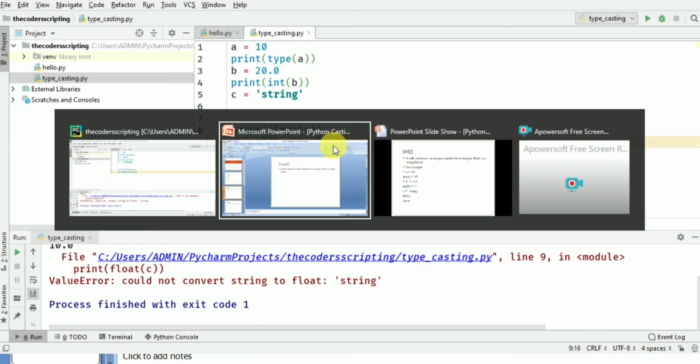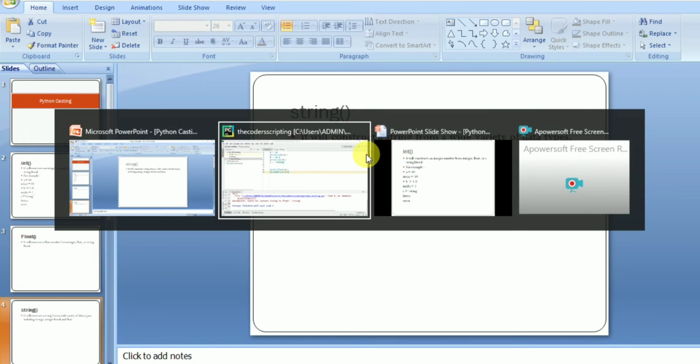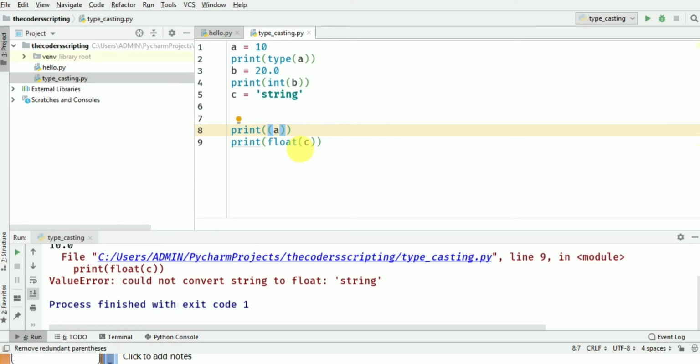Let's see typecasting for string constructor. So the string constructor will convert a variety of data types like strings, integer and float into a string literal. Let's see with example. So we have variables as a is equal to 10, b is equal to 20.0 as a float, and the string as c is equal to string. So let's see if we convert our int type into a string type.